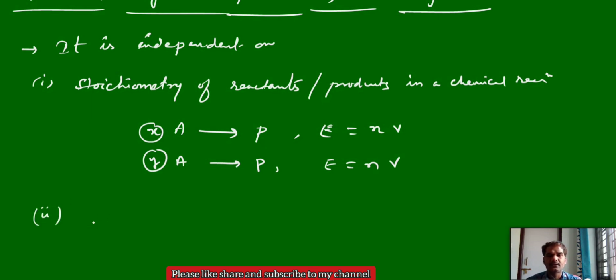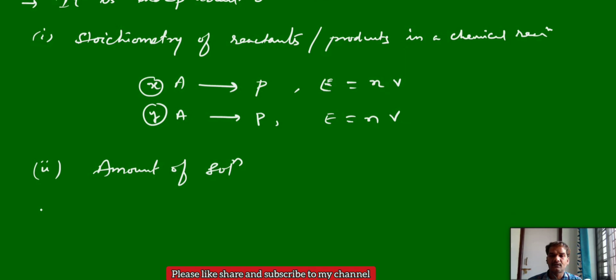The second one, it is independent of the amount of solution. And the third one, it is independent of the thickness of metal. Whatever way you take the metal, whether in the form of wires or rods or sheets, plates, it doesn't matter, the electrode potential is always the same.